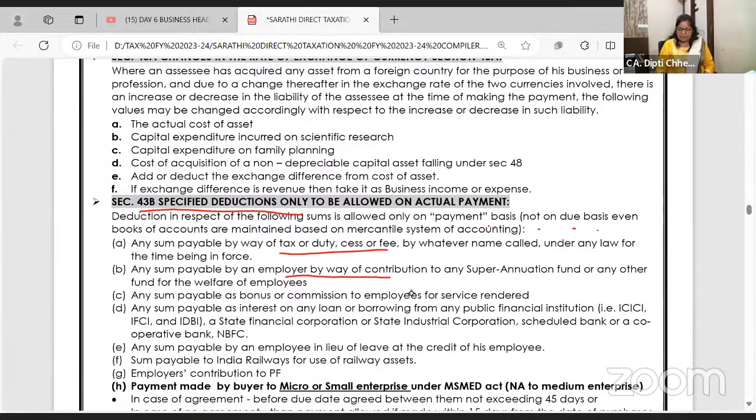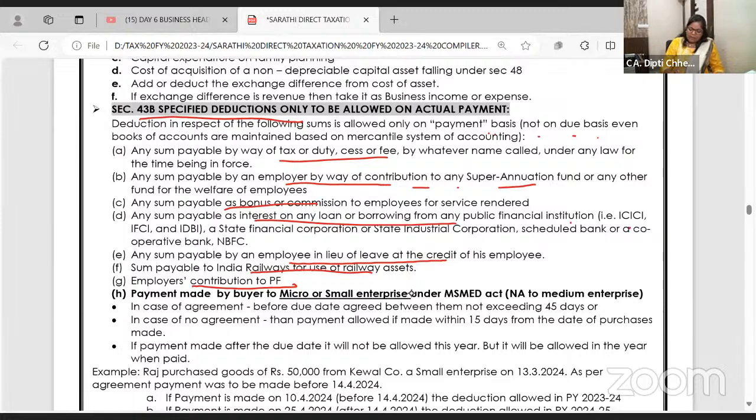Any sum payable by employer by way of contribution to superannuation fund, bonus, interest to public banks, any sum payable by employee and leave credit, sum payable to Indian Railways, employer's contribution to PF. Employees' contribution to PF will be allowed only if it is paid by 15th of next month. Employer's contribution, if it is outstanding.